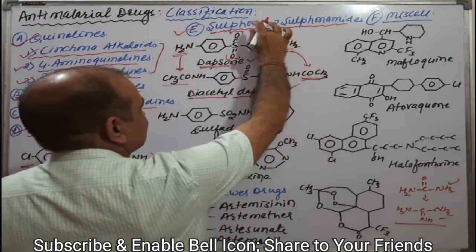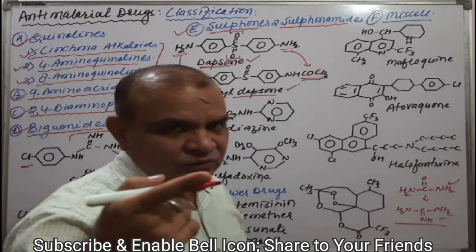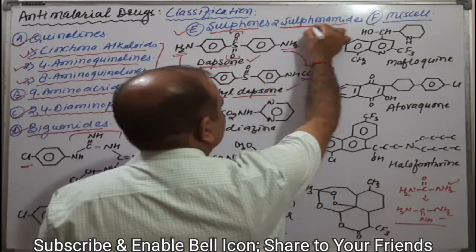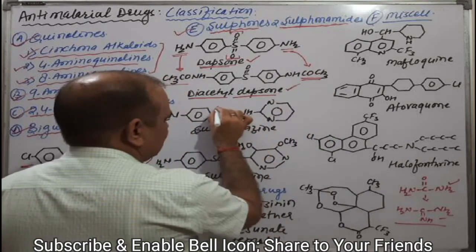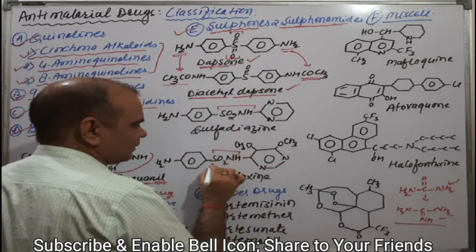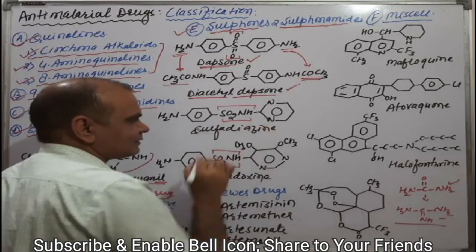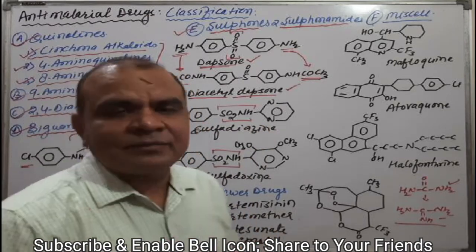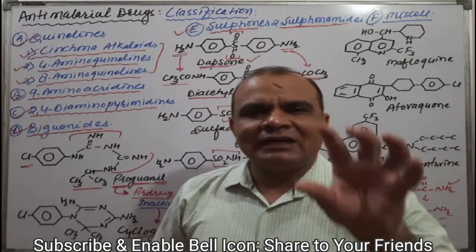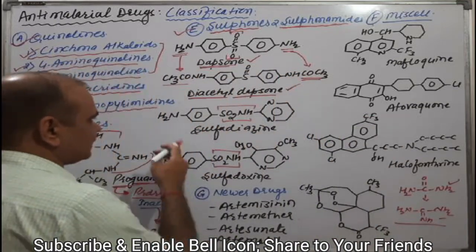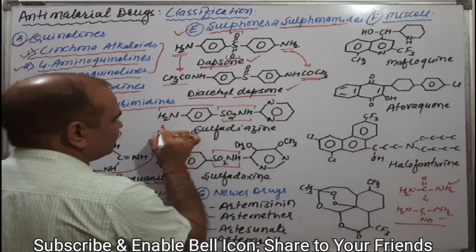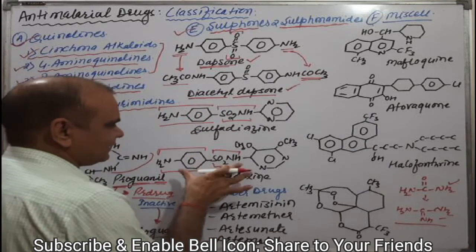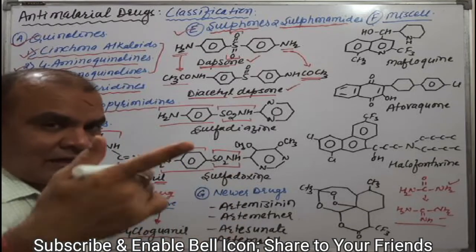Okay, now come to the another category, that is sulfonamide. As you know, the SO2NH2 group is known as sulfonamide. If we are talking about antibacterial sulfonamide, then there will be another moiety, that is the para amino group, also attached to the sulfonamide. This is the exact sulfonamide which has an antibacterial activity. That's why it is a common structure for the sulfonamide.